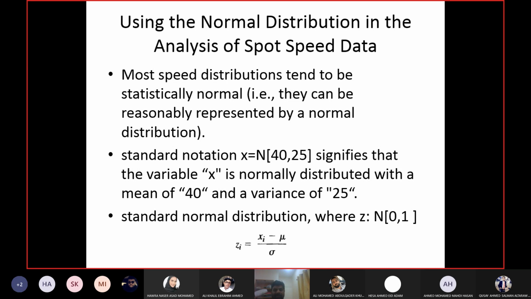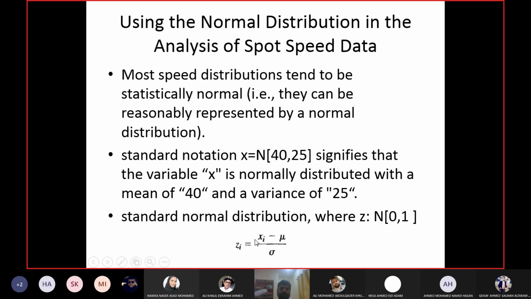This is the only way you can get a mean speed of 0. Otherwise the speed values will not give you a 0 mean, right? So we have come up with this equation to convert any data set into an equivalent z value. Using this equation you can convert any x data set into equivalent z values.